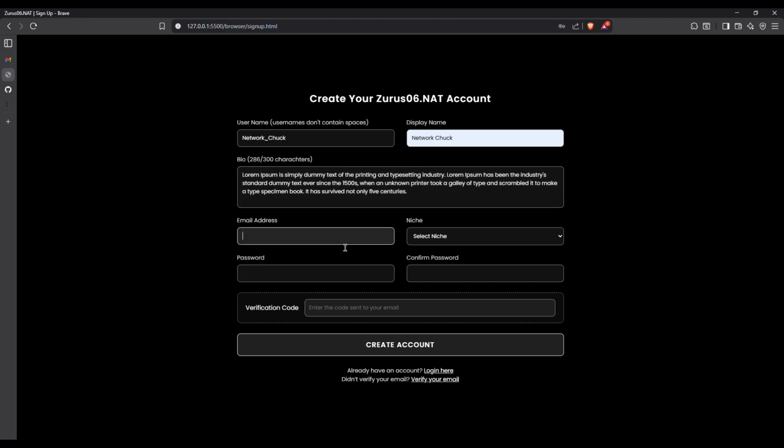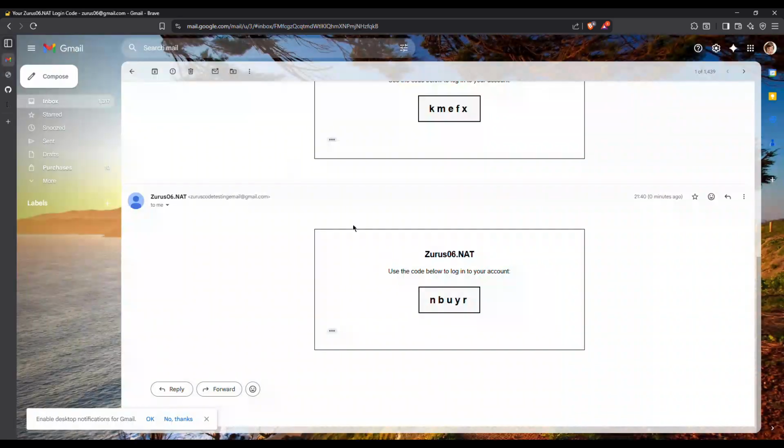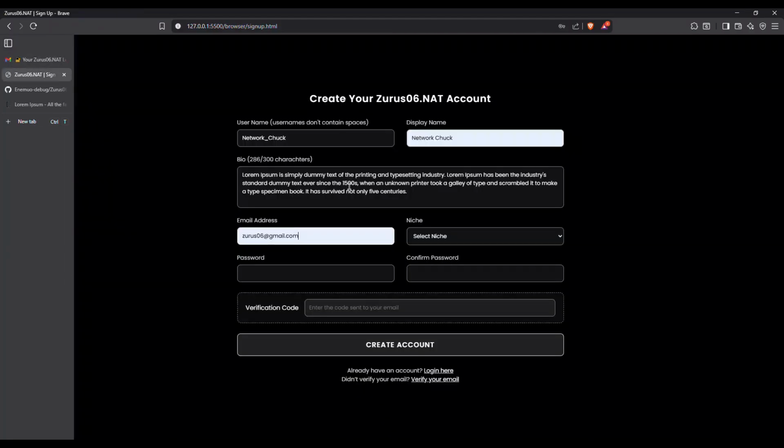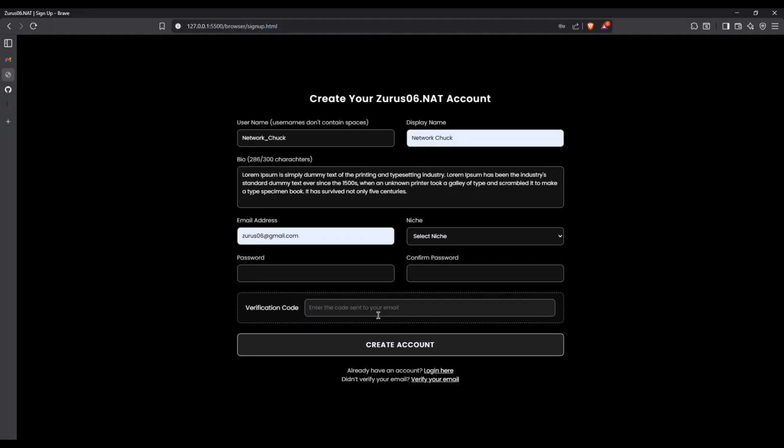My email address is the same email address I sent in for verification. That's Zurus06@gmail.com. Do not ask me how I got that name. It's none of your business for now. Then we have the verification code, which is the one that was sent to us. Then the password. I'm not telling you my password, obviously, so let me just type it in.